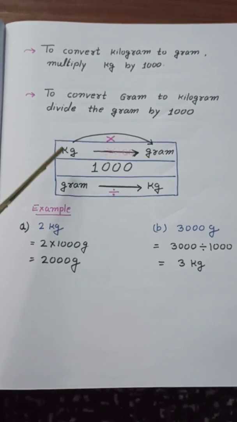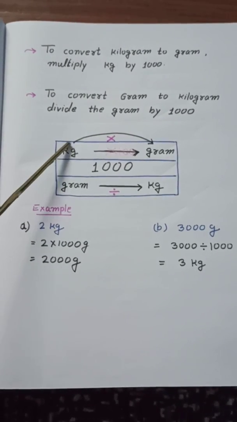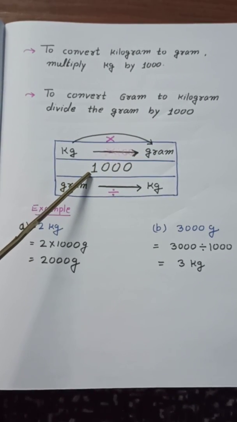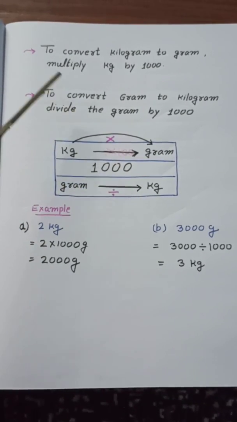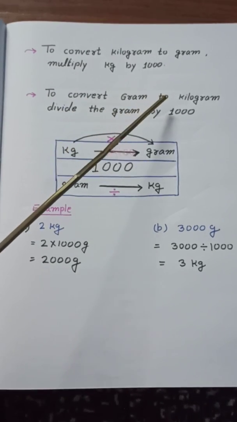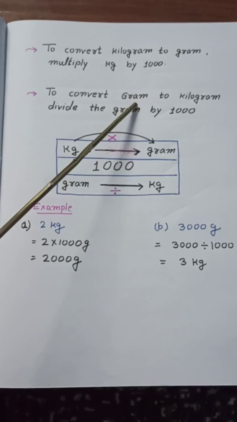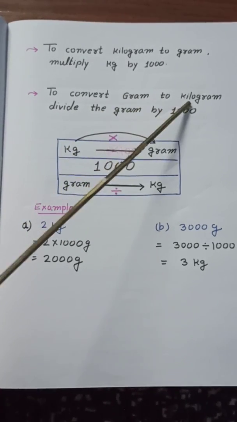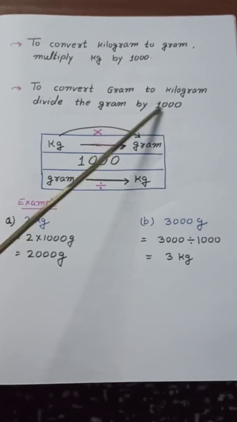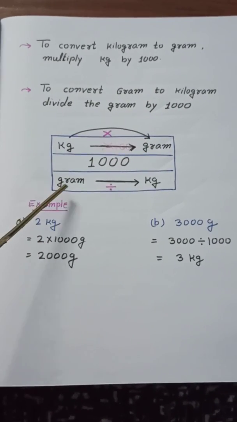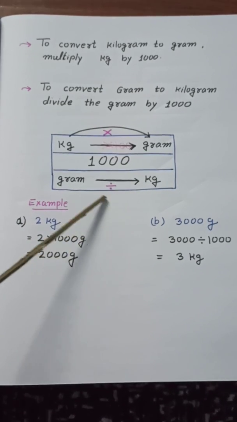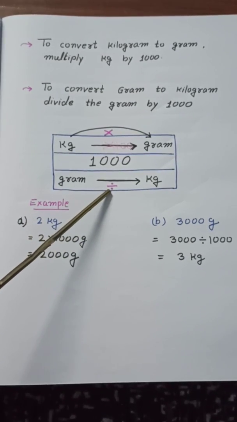That means when we go from a bigger unit to a smaller unit, we always multiply by 1000. Now when we have to convert gram to kilogram, that means smaller unit to bigger unit, what do we do? We divide by 1000. From a smaller unit to a bigger unit, we always divide.